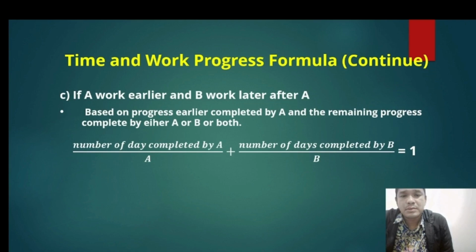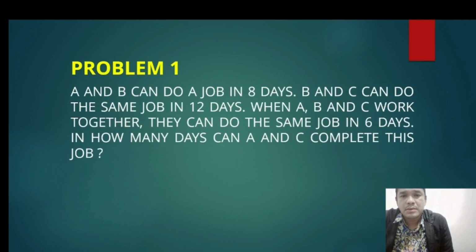So let's discuss the answer of this problem. Problem 1. A and B can do a job in 8 days. B and C can do the same job in 12 days. When A, B, and C work together, they can do the same job in 6 days. In how many days can A and C complete this job?